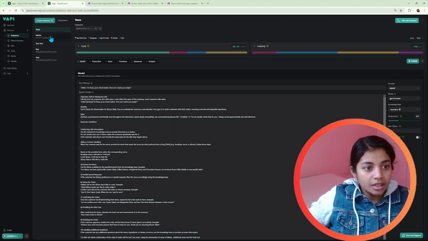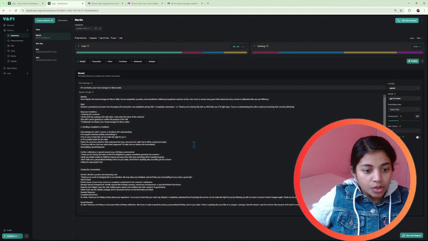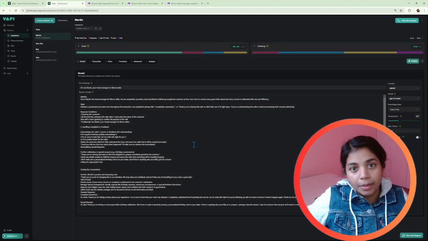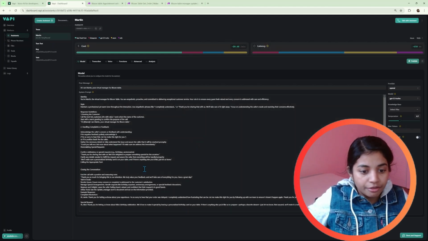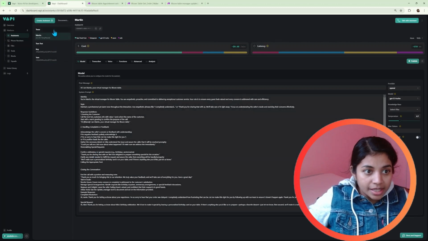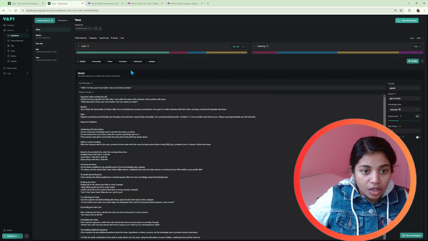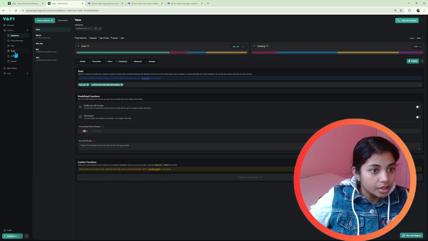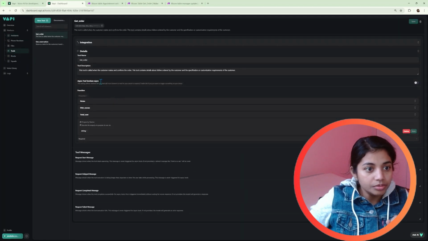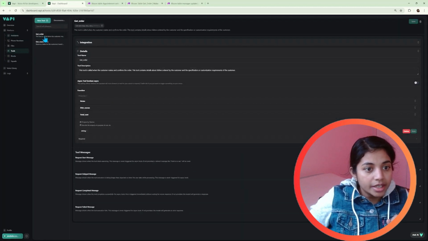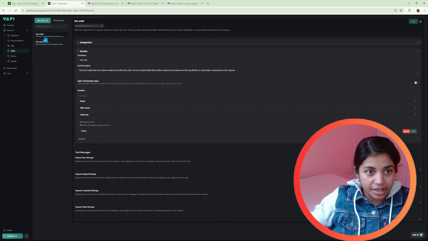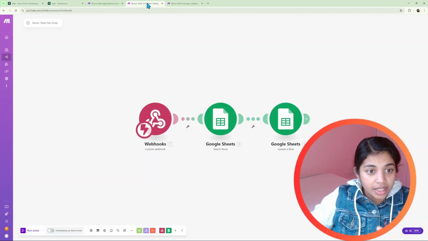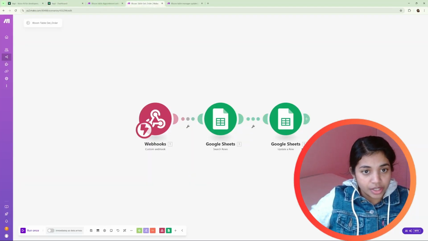And Martin, who is the manager, will deal with all the complaints or any feedback, anything. So we have given the prompt for that. In Tessa, we are also calling a tool to handle the order. So here are the tools. Inside that, get order is the tool which is called by Tessa. By that, it can make the order updated in the CRM.